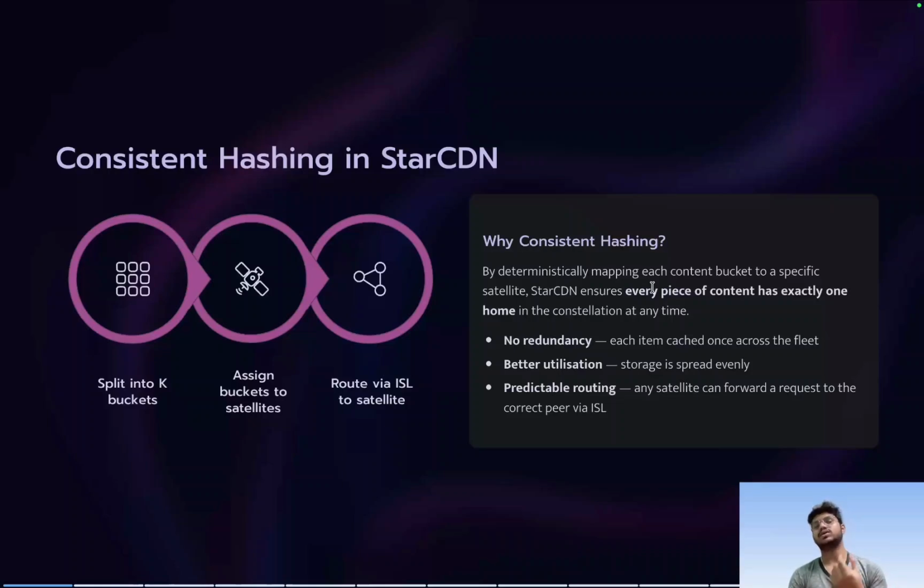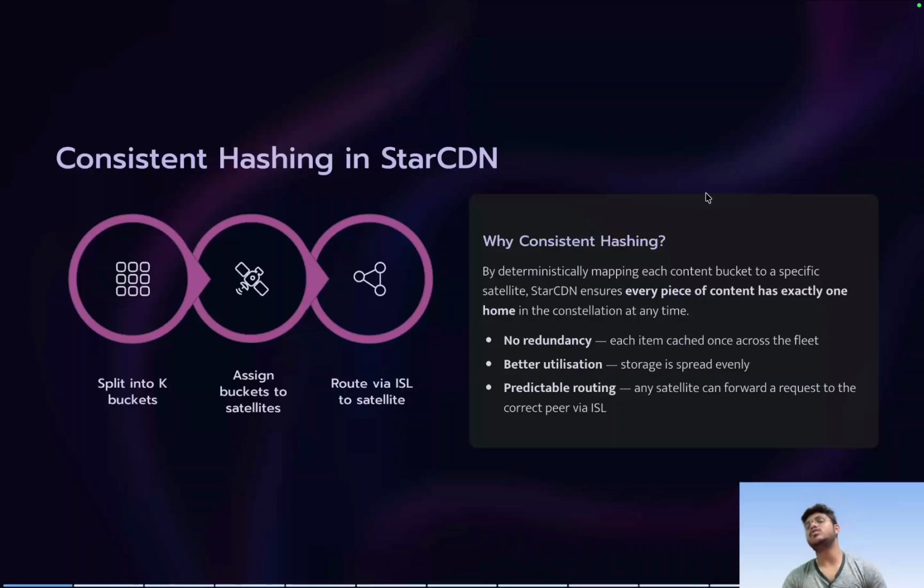will come to later. But for now, let's say we split the content into k buckets, and each bucket is mapped to a particular satellite, which is decided by the hash function. That's why it is known as consistent hashing. So why consistent hashing? By deterministically mapping each content bucket to a specific satellite, StarCDN ensures every piece of content has exactly one home, or exactly one copy in the constellation at any time.